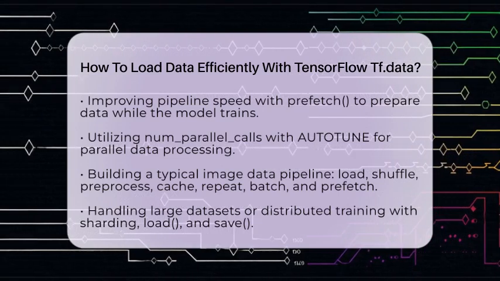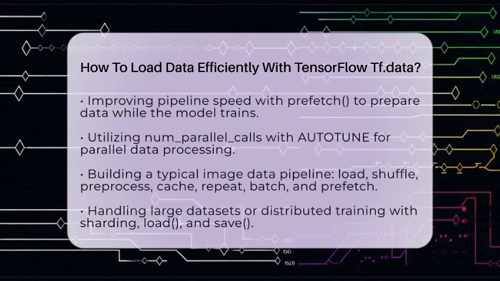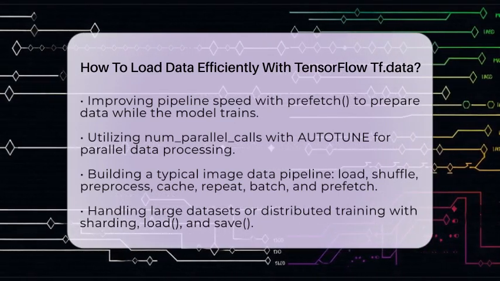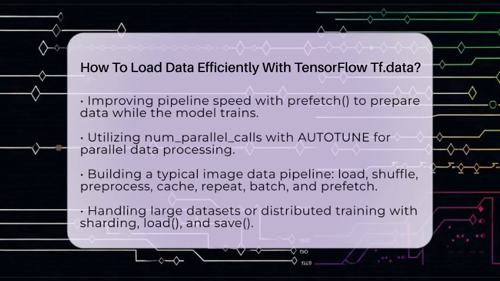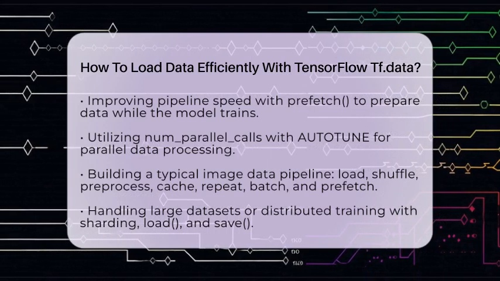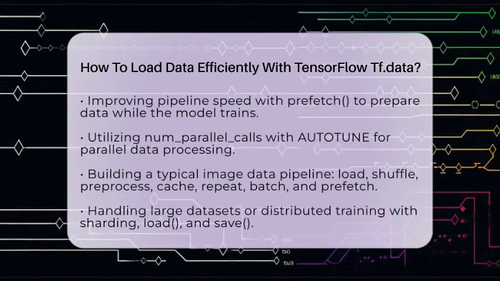Load file paths with from_tensor_slices. Shuffle with a buffer size of 1024, map a function to load and preprocess images with parallel calls, cache the dataset, repeat for multiple epochs, batch the data, and prefetch for speed. This setup ensures your data flows smoothly into your training loop.